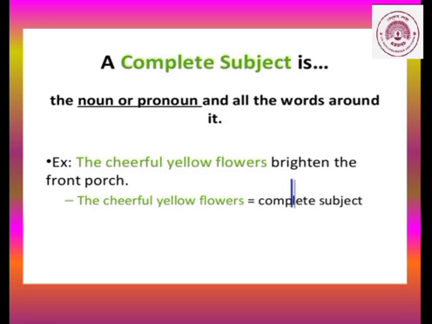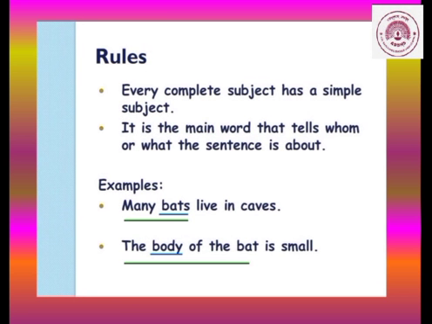Okay. Now see, the cheerful yellow flowers brighten the front porch. The same sentence is given to you. The cheerful yellow flowers. Now what are we talking about? Flowers. So what are the words used for flowers? The cheerful yellow flowers. So the full part, the cheerful yellow flowers, is the complete subject and the remaining part is your predicate.